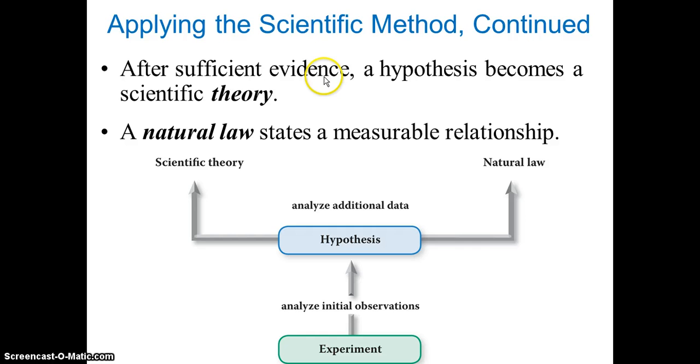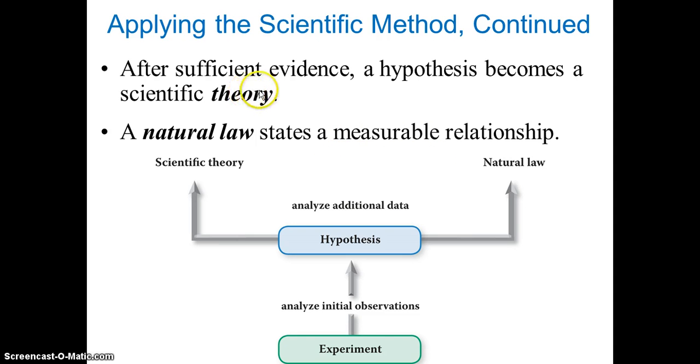After sufficient evidence, a hypothesis becomes a scientific theory, and a natural law states a measurable relationship. Now the question, what's the difference between theory and law? A natural law basically is measurements, a mathematical relationship. For example, Newton's second law, F equals ma.